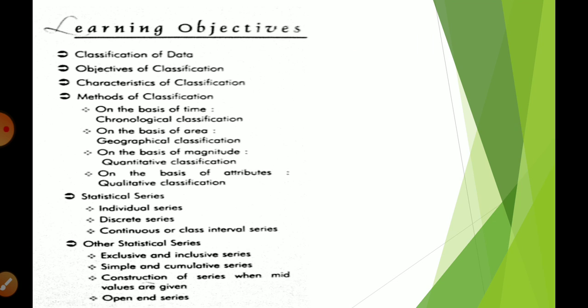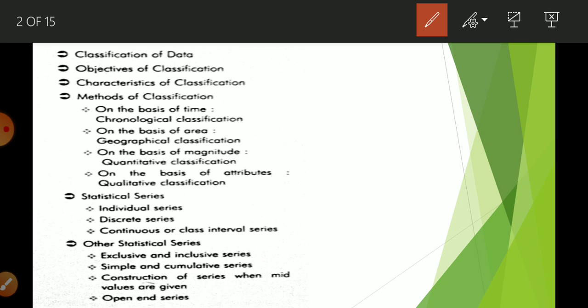In the previous videos we had covered the following topics. First of all, what is classification of data, then we came to know about the objective of classification. After that we completed the characteristics of classification. Then we learned the methods of classification: on the basis of time, chronological; on the basis of area, geographical; on the basis of magnitude; and on the basis of attribute. And in today's video we are going to discuss statistical series. In that we are going to learn about all three series: individual, discrete and continuous or class interval series.